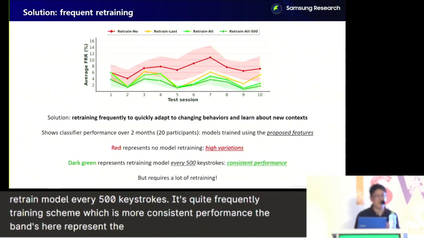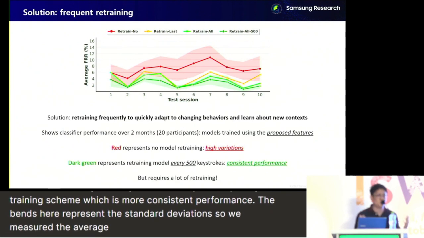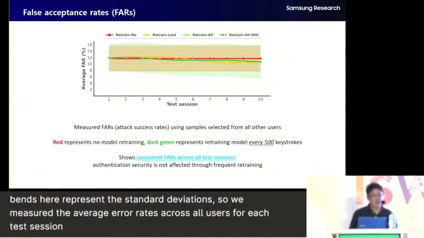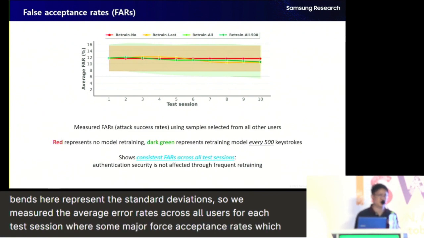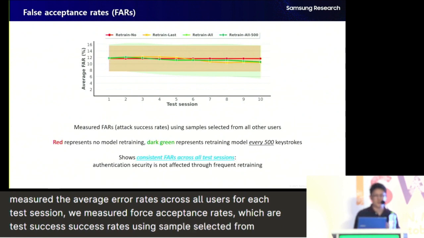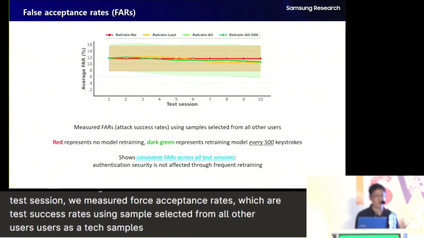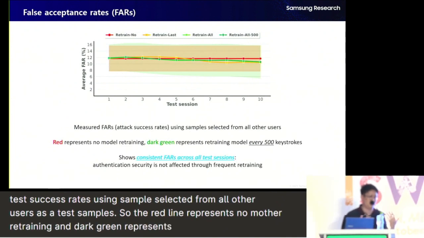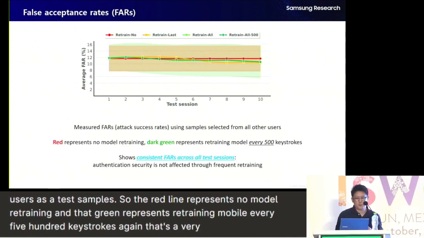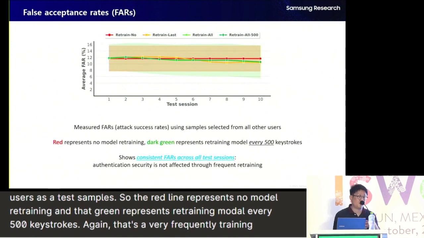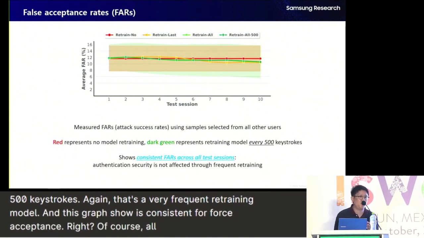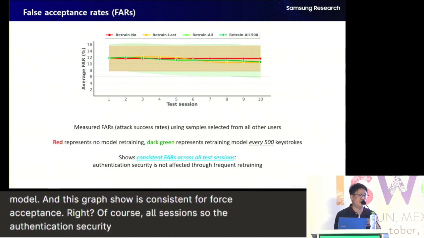So we measured the average error rates across all users for each test session. We also measured false acceptance rates, which are attack success rates, using samples selected from all other users as attack samples. The red line represents no model retraining, and dark green represents retraining the model every 500 keystrokes. Again, it's a very frequent retraining scheme. And this graph shows a consistent false acceptance rate across all test sessions. So the authentication security is not really compromised even after retraining quite frequently.